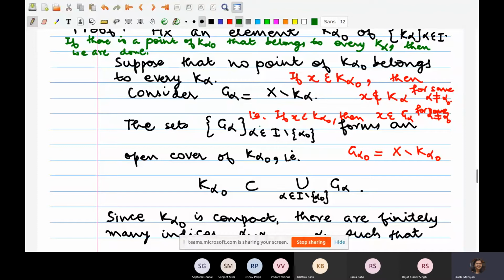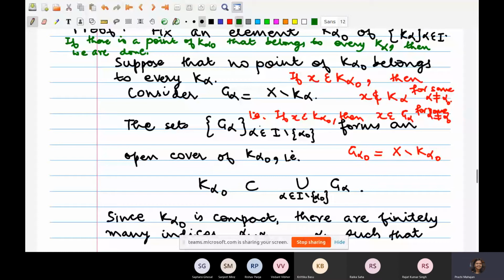I've written this in red ink here: if x is in K alpha naught, then x does not belong to K alpha for some alpha different from alpha naught. Saying that x does not belong to K alpha means x belongs to the complement of K alpha, which I have written as G alpha. So if x belongs to K alpha naught, then x belongs to G alpha for some alpha different from alpha naught.